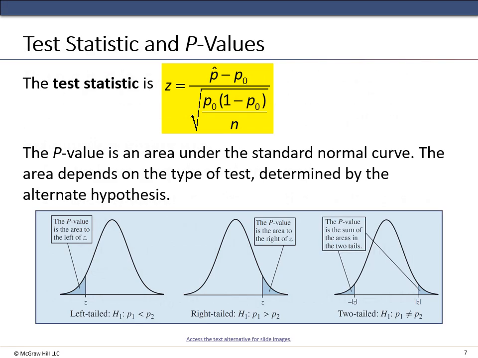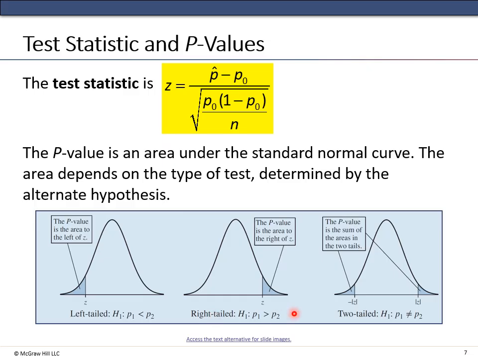Our test statistic for p-values is p hat minus p naught over the square root of p naught times 1 minus p naught over n. The p-value is an area under the standard normal curve. The area depends on the type of test determined by the alternate hypothesis. Again, this is nothing new. The p-value is the area for a left-tailed test to the left of our test statistic.